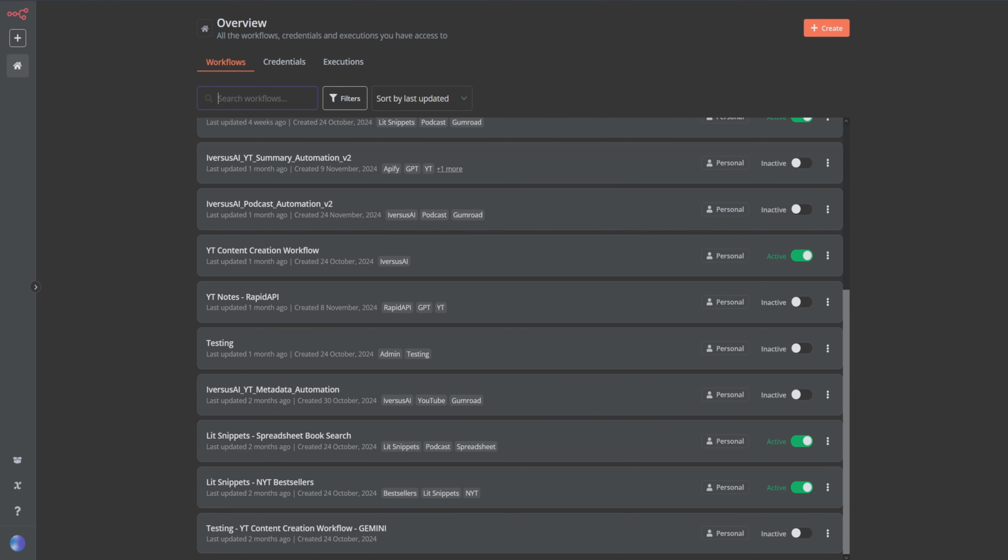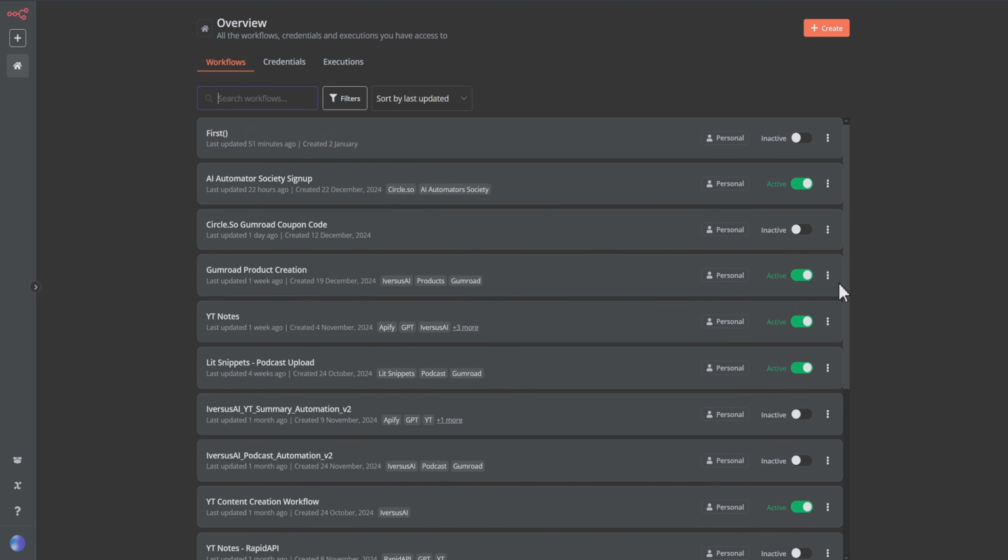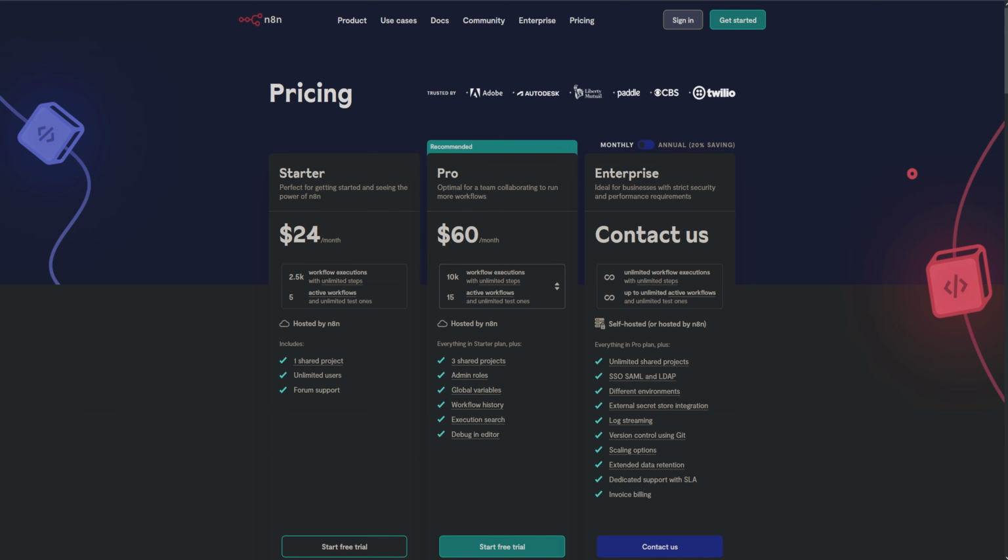And some of my workflows, like this one here that pulls the New York Times bestsellers into a GPT so I can just see the list of what's hot this week in the book world, right in my ChatGPT with one request, you're going to start making a lot of workflows. That's what I'm telling you. And you're going to run out of those 5 workflows pretty quickly. But still, to get a taste of n8n and see how it works and whether it's for you, I do recommend the starter plan free trial.